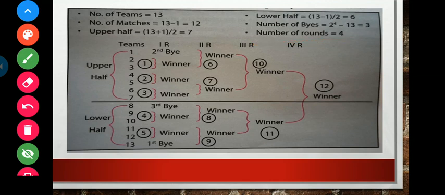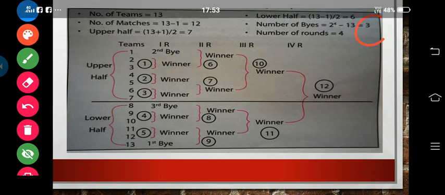Now we can see the upper half, that is n plus 1 by 2 equals 7, and n minus 1 by 2 equals 6. So the upper half has 7 teams and the lower half has 6 teams. Now we can proceed with the matches in the same way. First, how many byes are there? 3 byes are there.